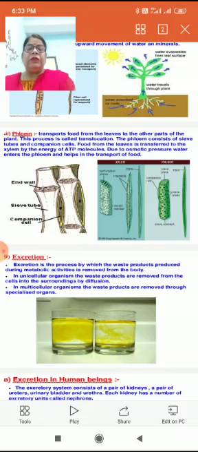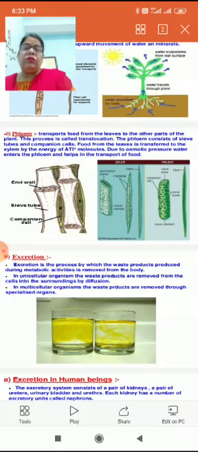During metabolic activities, different types of products are formed which are harmful for the body, and they need to be given out of the body. That process is known as excretion. Removal of harmful waste products synthesized inside the body during metabolic activities is known as excretion. It is also one of the life processes.